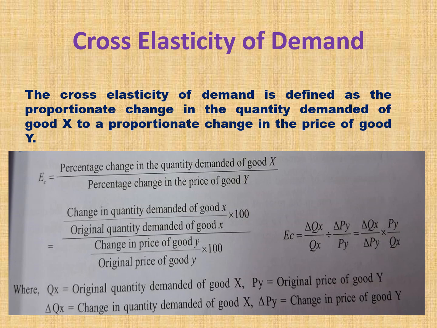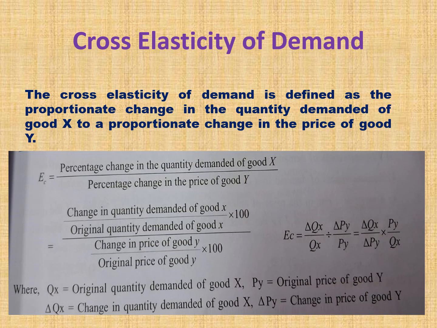So this cross elasticity of demand only explains that there is a cross elasticity for X and Y commodities. So what are X and Y commodities? They are substitute goods. What are substitute goods? Tea and coffee are substitute goods. And we can take another example, like Coca-Cola and Pepsi. Both companies are substitute companies.